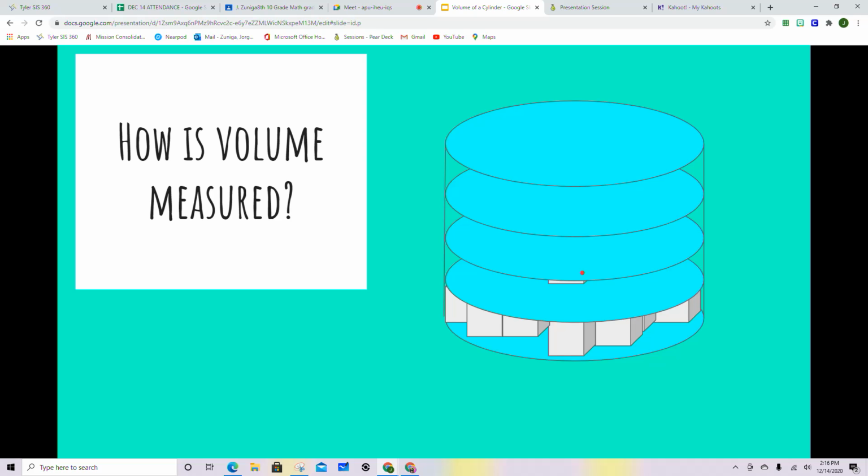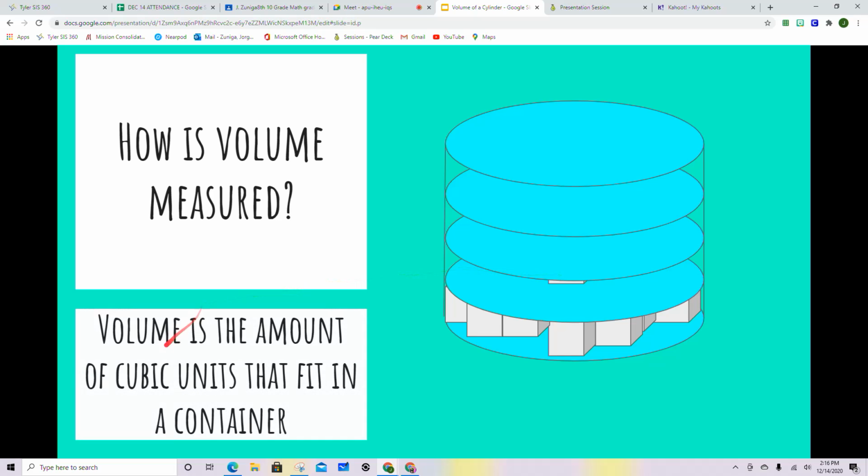And if you want to know what the volume is, you just simply take out a cube, take out the next cube, you take out all of the cubes, count the number of cubic units, and that is going to give you the volume.